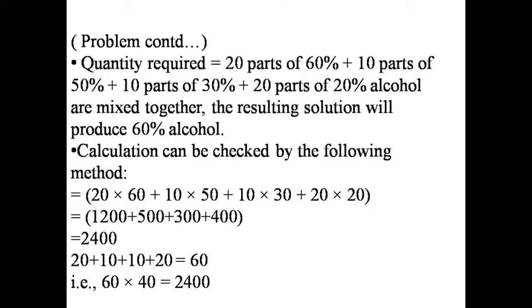Likewise, 20 parts plus 10 parts plus 10 parts plus 20 parts equals 60 parts, and required percentage, that is 40, multiplied by all parts, we obtain 2400. So the answer is correct.